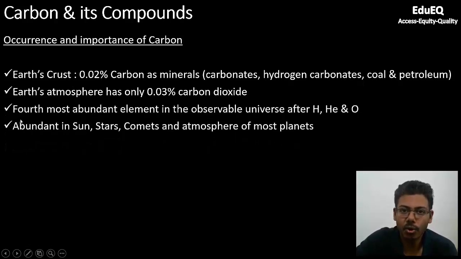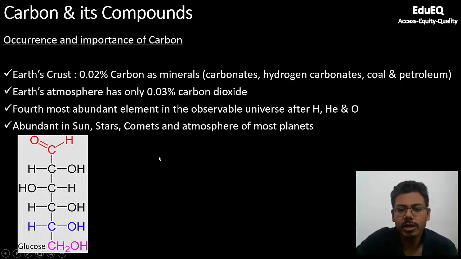But if you consider the whole universe, including the solar system and galaxies, carbon is the fourth most abundant element in the observable universe after hydrogen, helium, and oxygen. It is found in abundance in the sun, stars, comets, and the atmosphere of other planets.